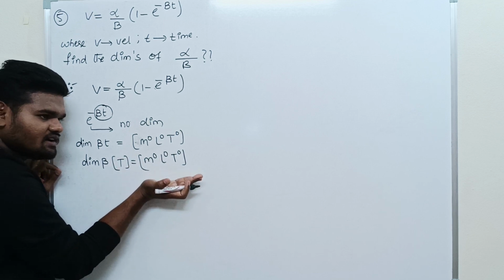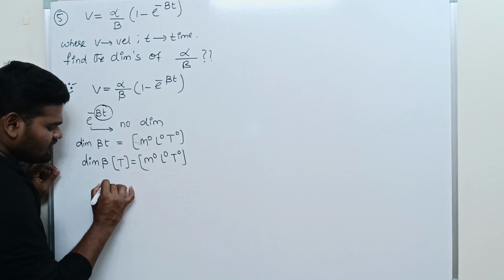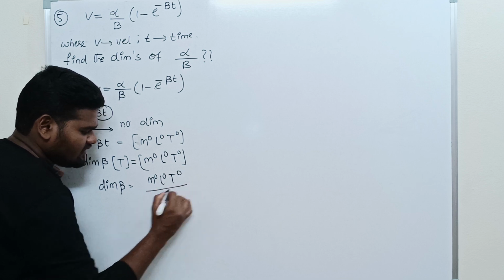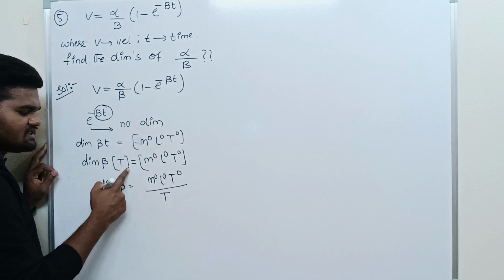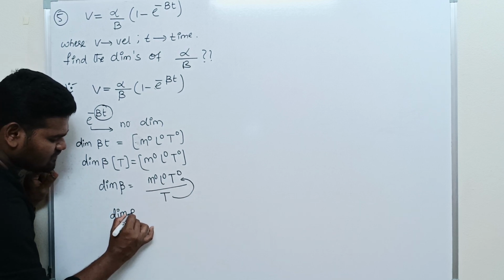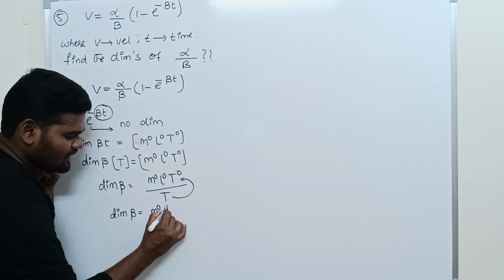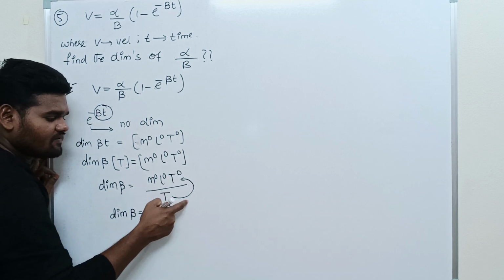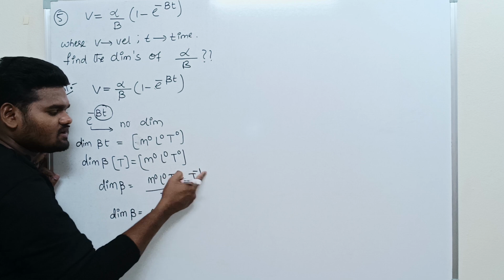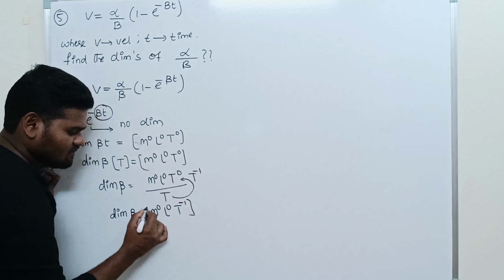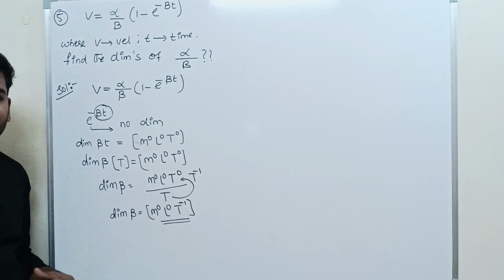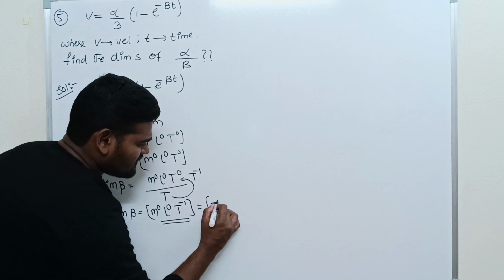So dimension of beta is M power 0, L power 0, T power 0 divided by T. When T comes to the numerator, it becomes T power minus 1. Base is the same, so powers are added: 0 minus 1 gives T power minus 1. So this is the dimension of beta: M power 0, L power 0, T power minus 1, or simply T power minus 1.